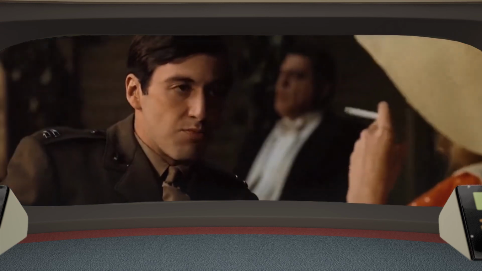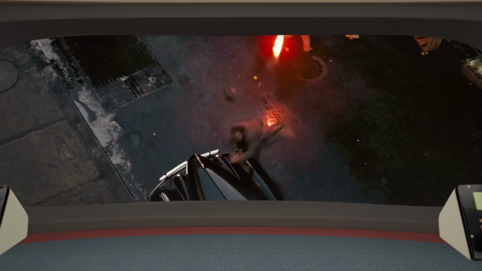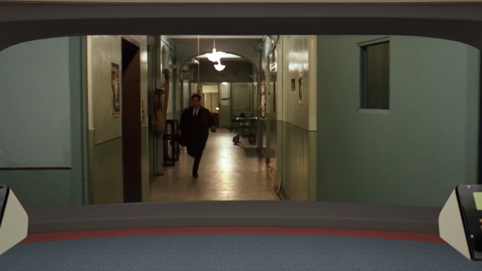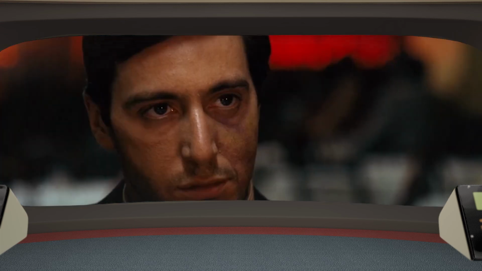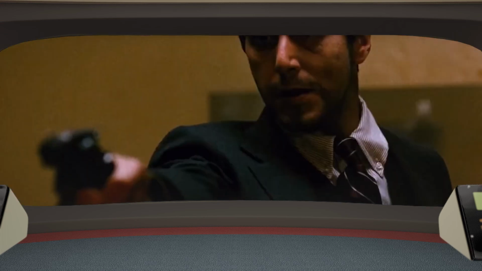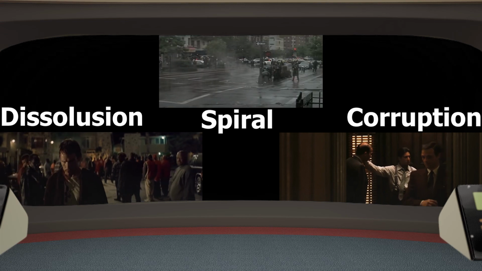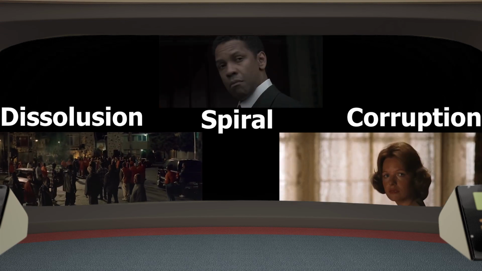Negative arc. In this arc, a character might begin with positive traits, but as the story unfolds and they encounter trials or succumb to certain influences, they progressively deteriorate. They might lose their morals, values, or sanity, leading to their downfall. Saga provides 3 subcategories of negative arcs: dissolution, spiral, and corruption.